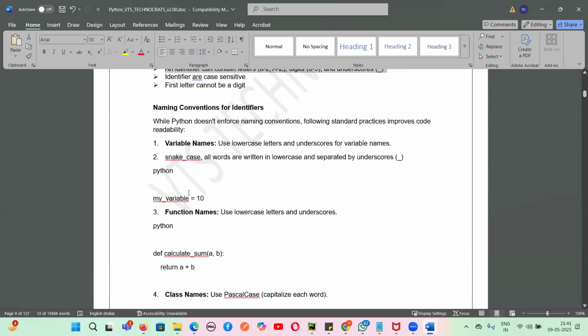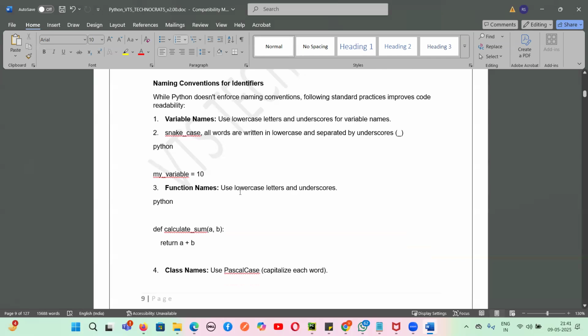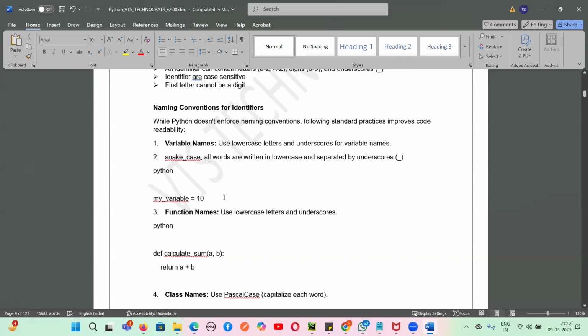For Python function names, use lower case letters and underscores too. What is def? What is return, guys? I will tell you these things when I teach you functions. As of now, I'm telling you the naming case, guys.